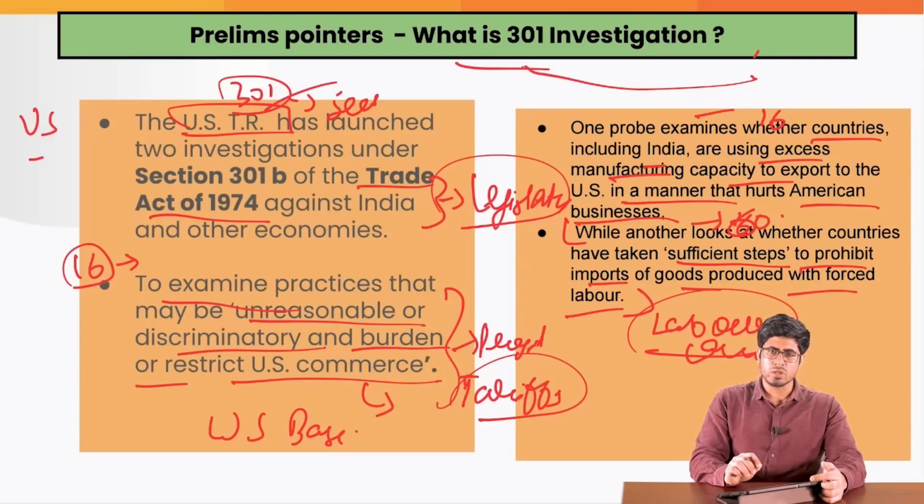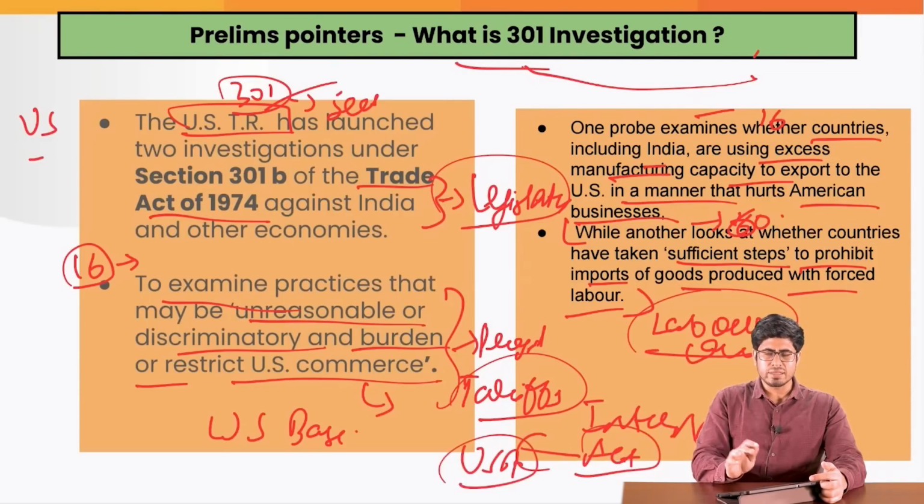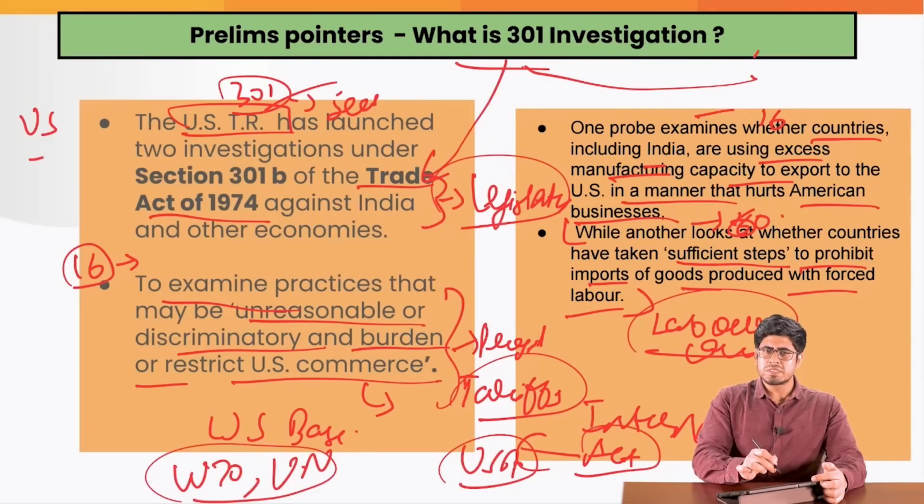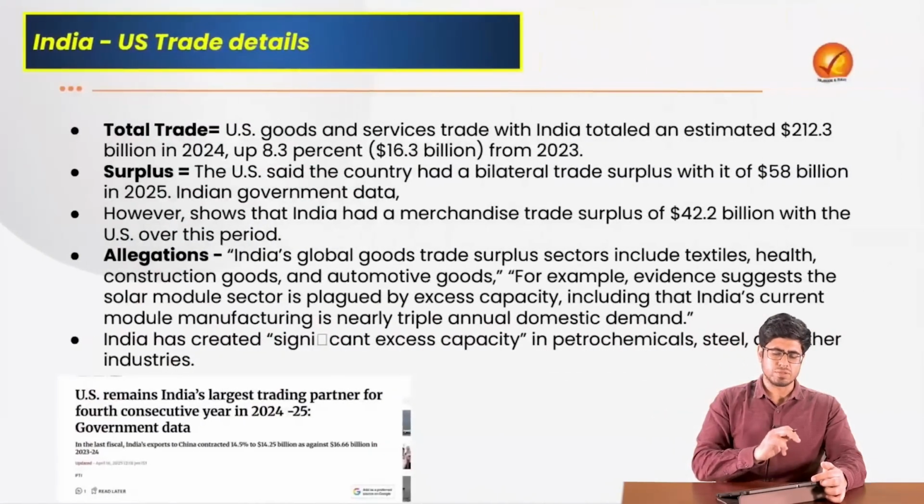This is what their argument is, and this is basically an internal act of the parliament or the legislature of the USA itself. It has nothing to do with any WTO norm or any UN norm. Section 301 is basically a US-based act. It has nothing to do with any international mechanism, right?